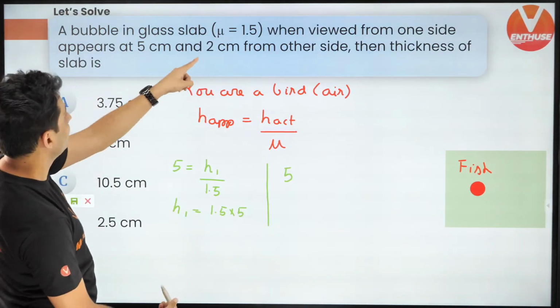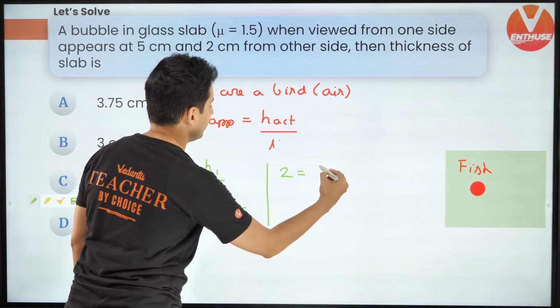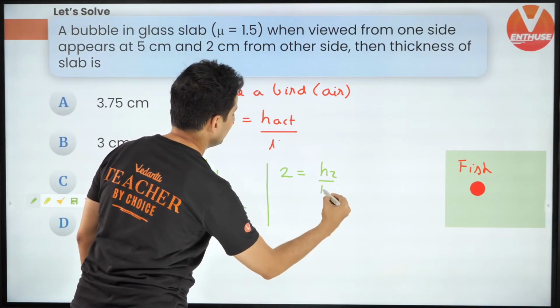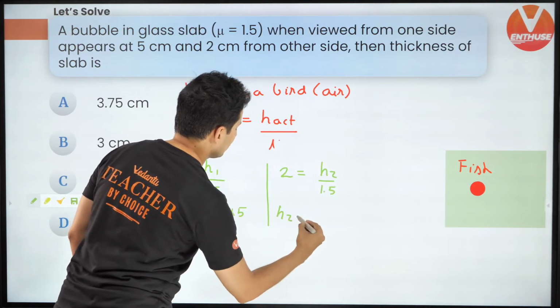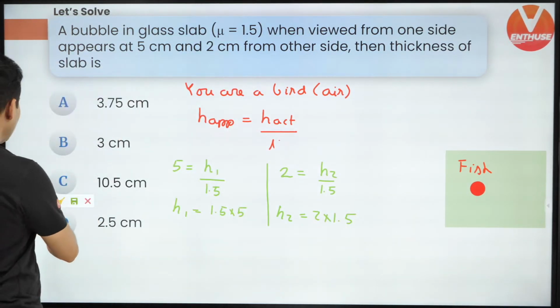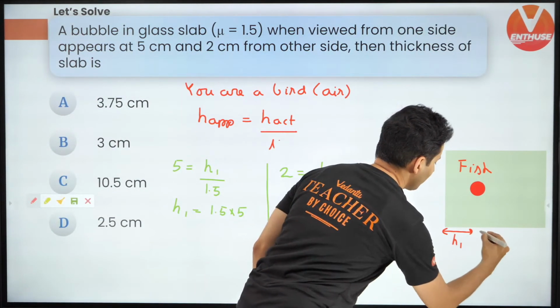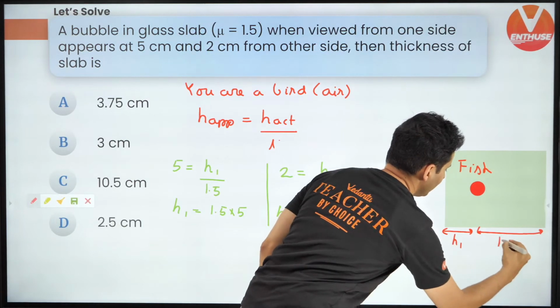And from the other side, the depth is 2 centimeters. So 2 is equal to actual divided by mu, which is 1.5. So H2 is 2 times 1.5. So from one side the depth is H1 and from the other side it is H2.